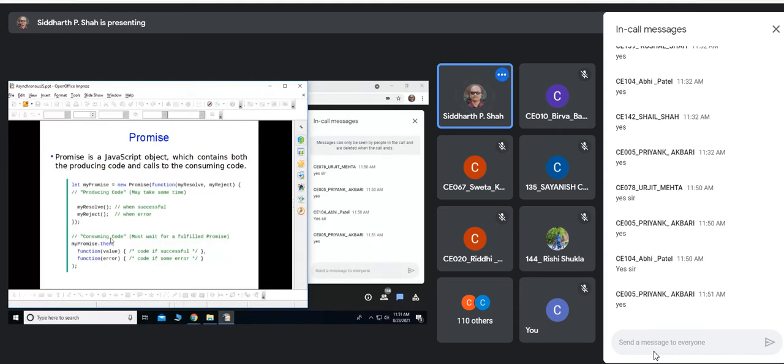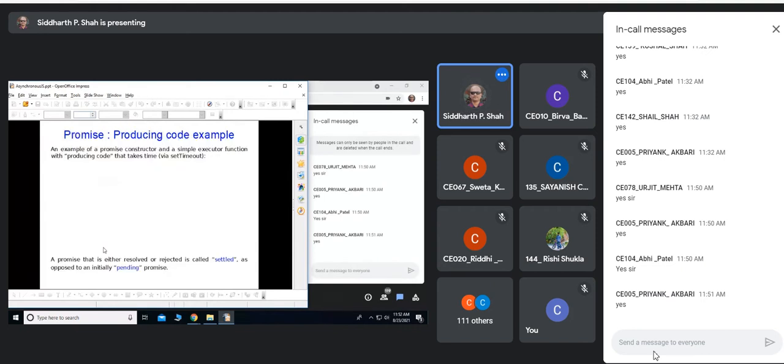Okay, and when you call result or reject, how can you consume that? If it is successful and you call the callback result, how can you consume that? For that, one of the methods is then. To consume promises, we have one method called then. So that is where we stopped.